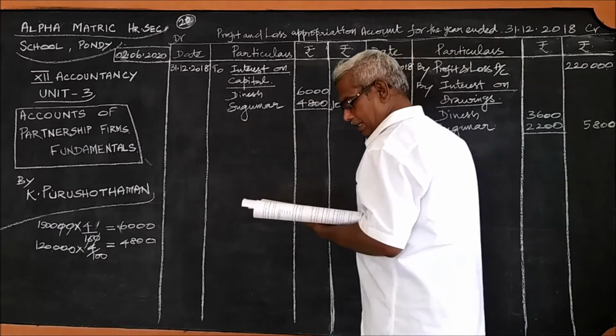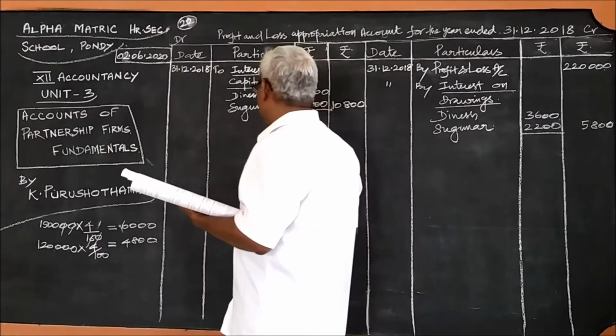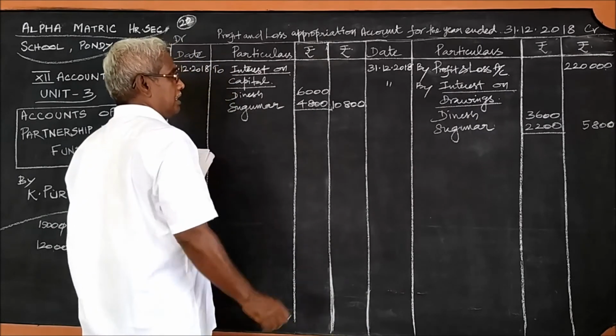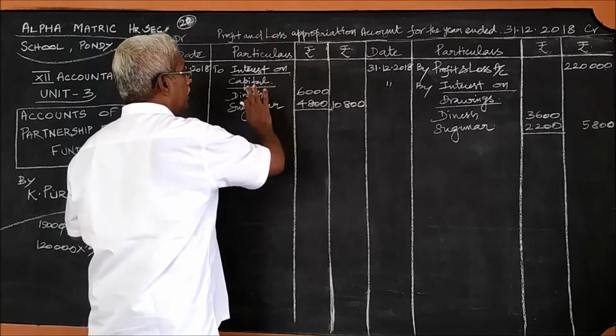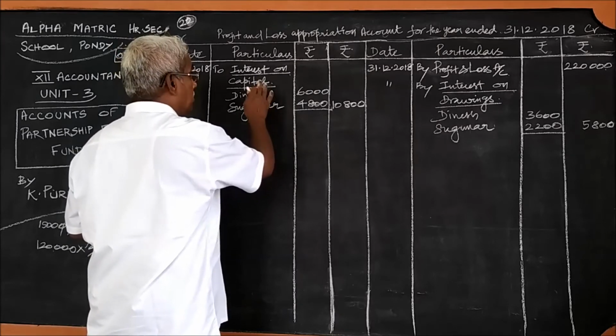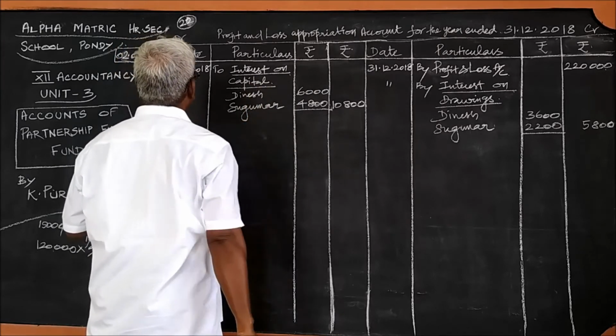Then the next one, Dinesh to receive a salary. Just now I said, except the interest on drawings, all the items with respect to the partners will appear here.